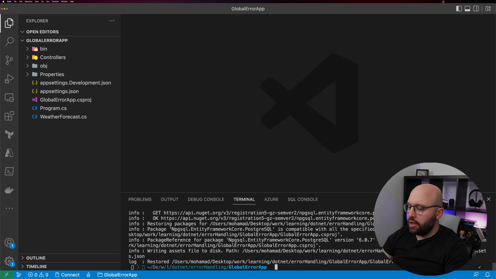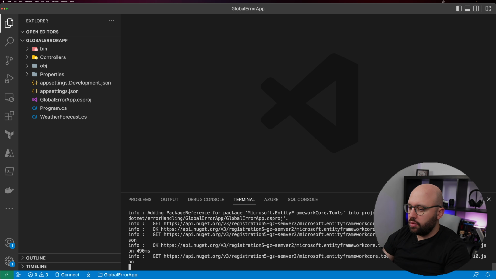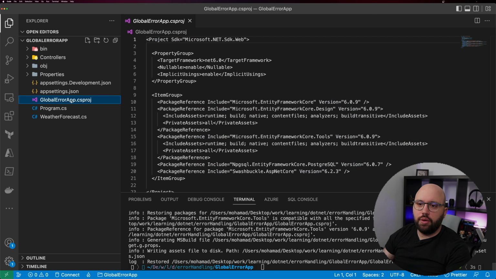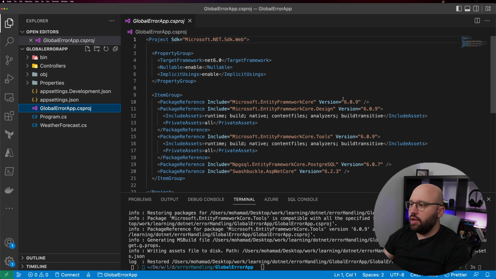Perfect. And the last one is going to be Entity Framework tools. So let's add this. So dotnet add package Microsoft.EntityFrameworkCore.Tools. Okay, great. So once we have done all of that, now we can verify this by going to our csproj file, and we can see here that our application has all of our NuGet packages installed successfully, which is exactly what we need.